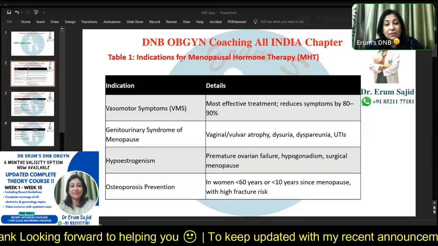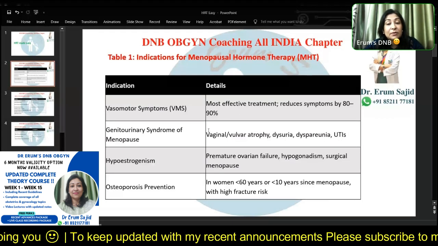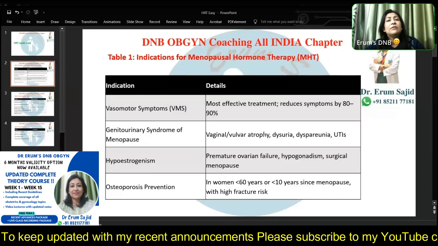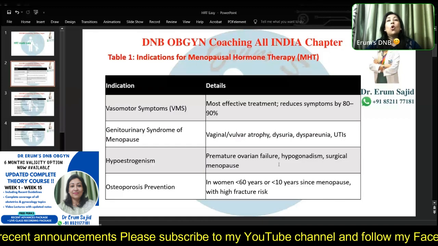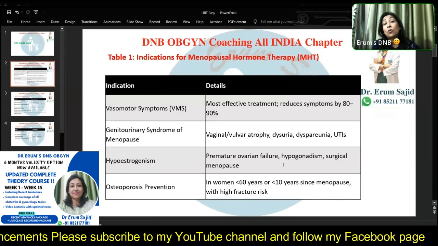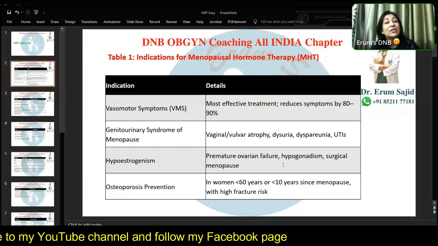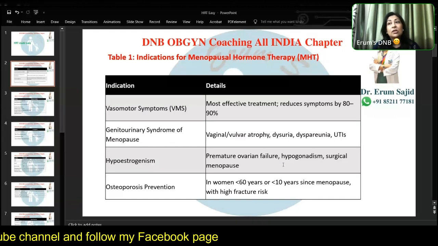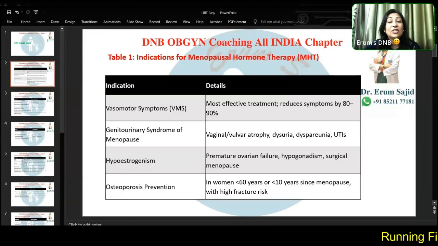So it's a very effective treatment for vasomotor symptoms, right? Genitourinary symptoms, that means I'm talking about vulval atrophy, dryness, dyspareunia, UTIs. Hypoestrogenism, that means all the effects because your ovaries have not been working now, so the effects of bone disorders or cardiovascular disorders or bones growing fragile are also managed by the HRT. Osteoporosis prevention, yes, these are the indications of HRT in menopause. Correct? Menopausal hormonal therapy is also what it's called, right?